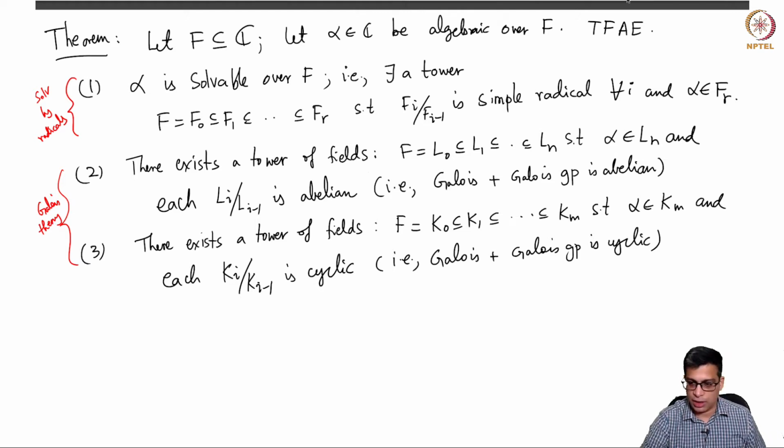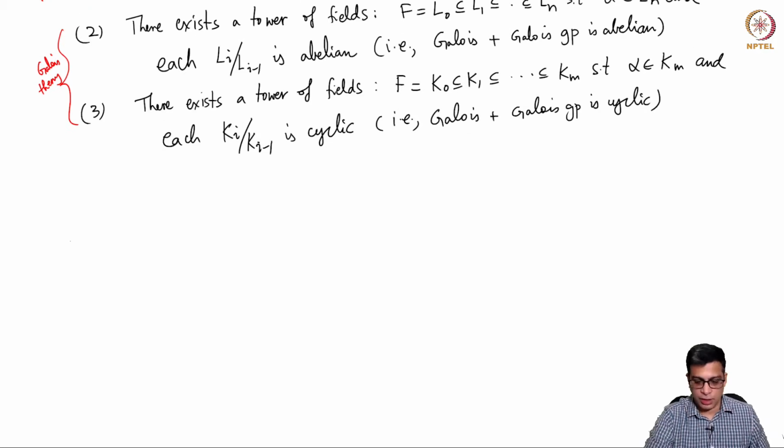So two and three are really group theoretic statements, saying that there are towers of extensions with extensions being either abelian or cyclic. So it is important that we prove this equivalence and then we will attack the possibility of solving quintics by radicals via two and three. We have to settle once and for all the equivalence of these three statements.